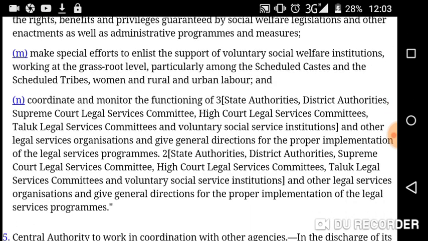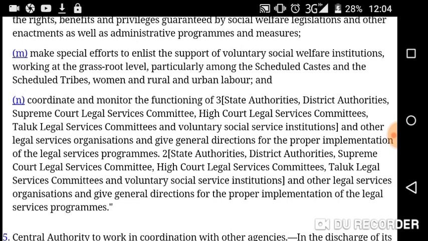Make special efforts to enlist the support of voluntary social welfare institutions. There may be some voluntary social welfare institutions, right? So make special efforts to enlist the support of voluntary social welfare institutions working at the grassroots level. Grassroots level means the lower level, particularly among the scheduled castes and the scheduled tribes, women, rural and urban labor. So assist women, that means me, and rural and urban labor. Of course, the labor, both rural and urban.